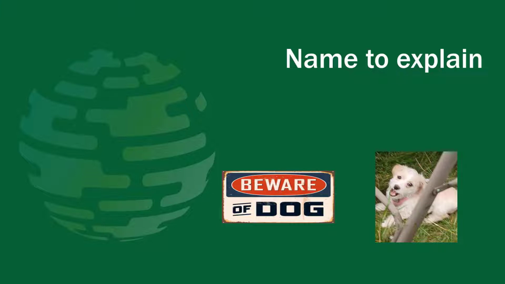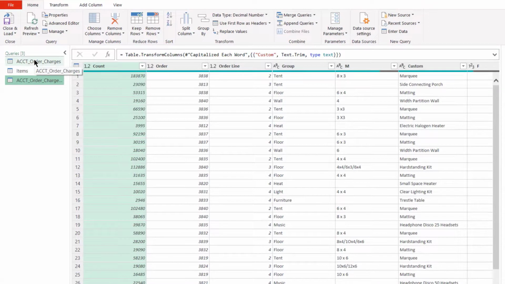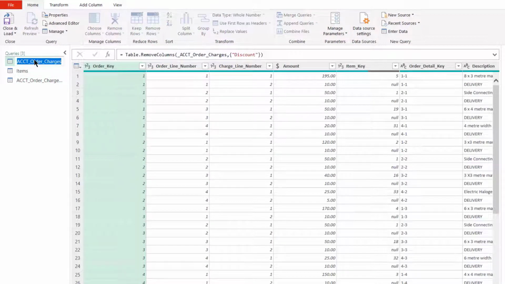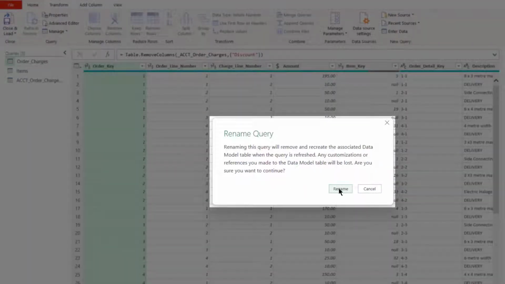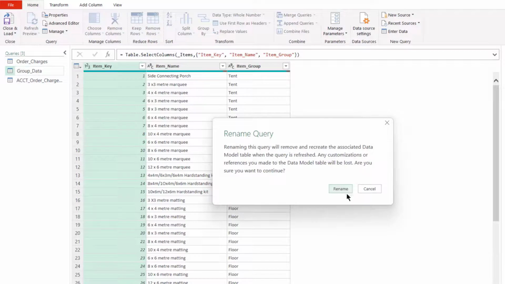So let's go back to Dave's program and see how we can name to explain what he's actually trying to achieve. Well, for a start, the queries could be renamed so we can actually see what they're doing. So let's start with that. I can look at the data to see what's actually contained in each query and then double click to rename the query to something a bit more sensible. It's important when renaming queries that you know whether or not they're in the data model, as you will get a warning about whether or not you should actually be renaming your query, as you can see. And I'm just repeating this process for the other queries too.